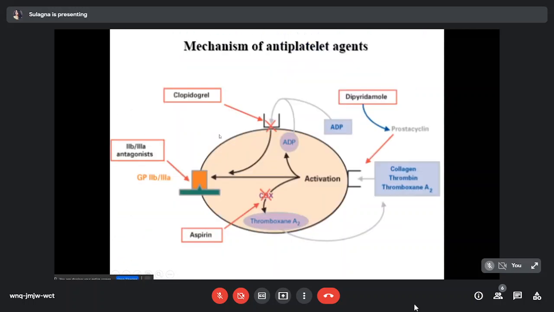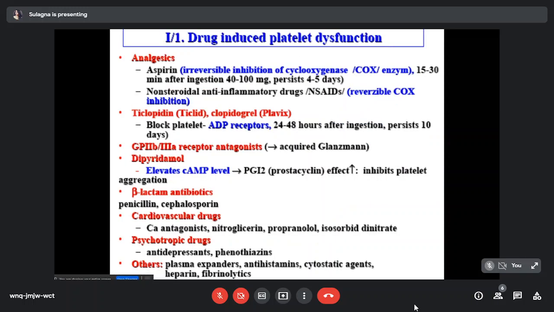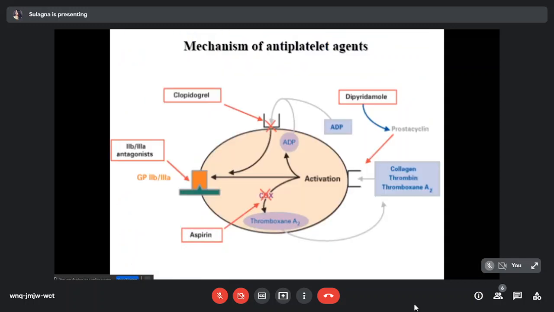Other drugs having antiplatelet action are clopidogrel, which blocks the ADP receptor, and dipyridamole, which increases prostaglandin secretion, thus inhibiting platelet aggregation. So these are the important drugs which can have antiplatelet action and cause platelet dysfunction.